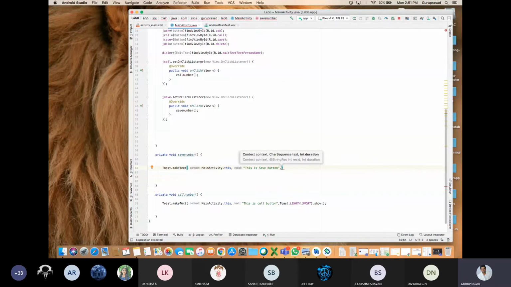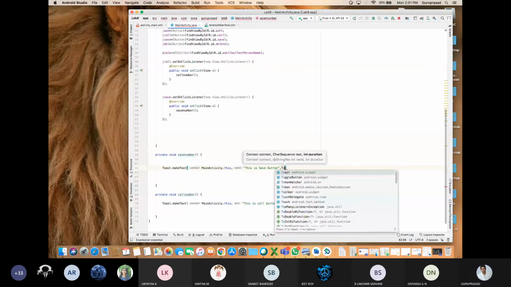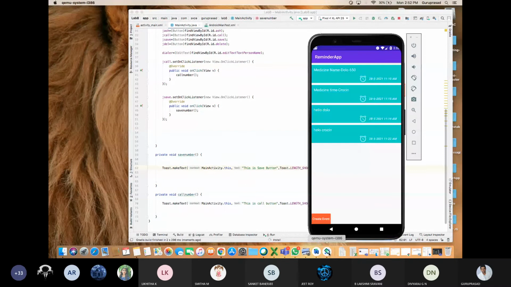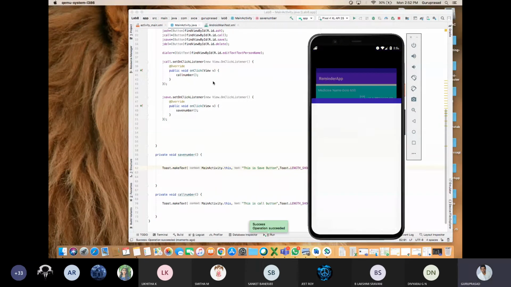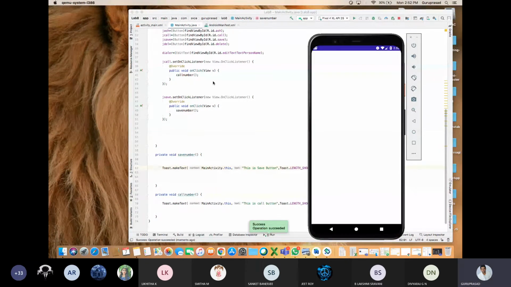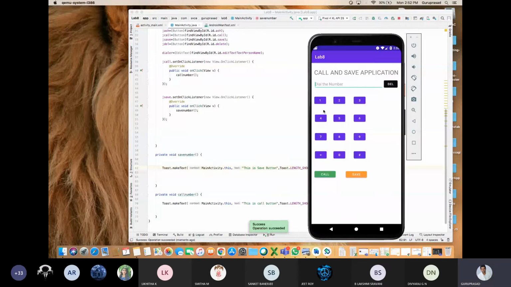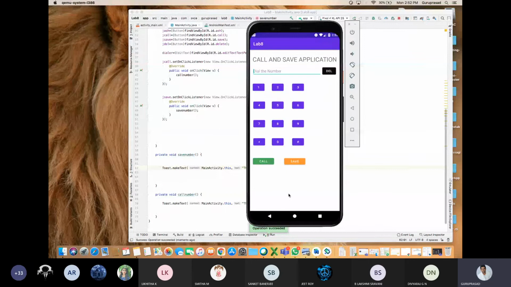Next, stop this, play this. I'll press call. This is call button. Can you see this? Login failed, login successful, you get a message like that. That is a toast message. Next, I'll press the save button. This is save button.